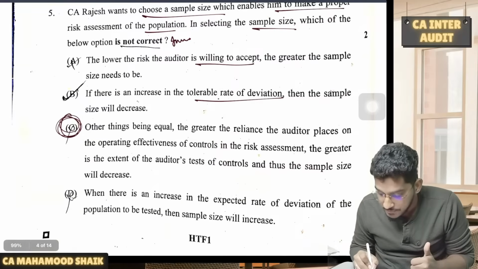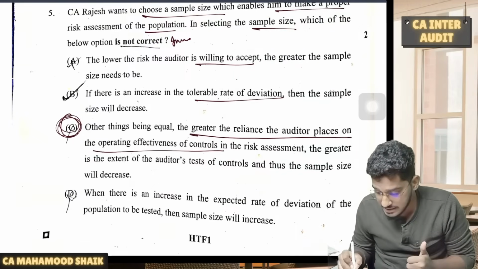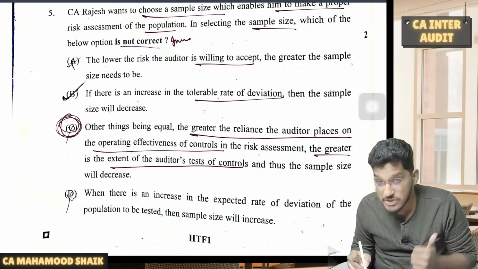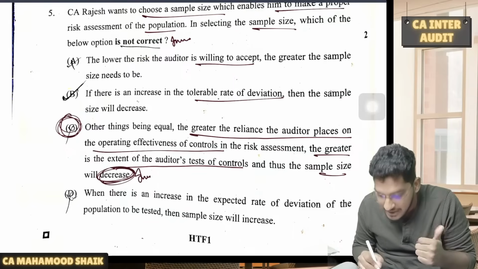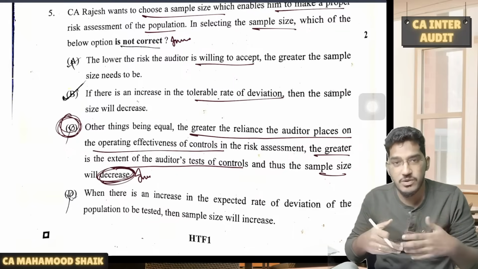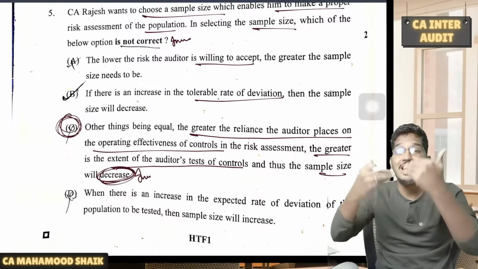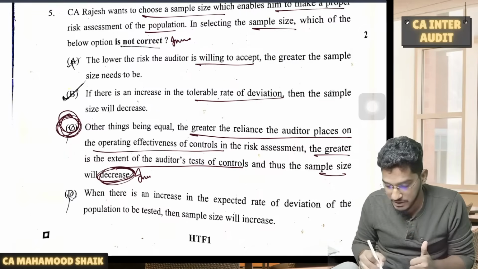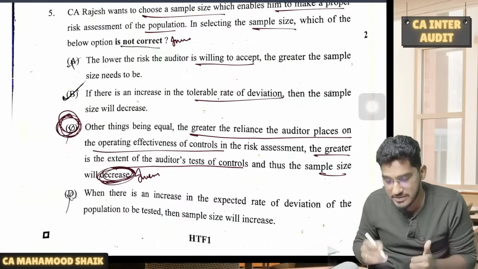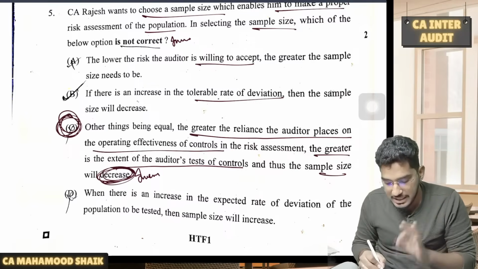Other things being equal, the greater the reliance the auditor places on the operating effectiveness of controls in the risk assessment, the greater is the extent of the auditor's test of controls and thus the sample size will increase. So when you want to rely more on internal controls, you will try to perform more extent of test of controls. That means sample size for test of controls is going to increase there. So this is an incorrect statement. Here it should have been increase. If they replace this term decrease with increase, that would have been a correct statement, but instead they have told it as decrease.